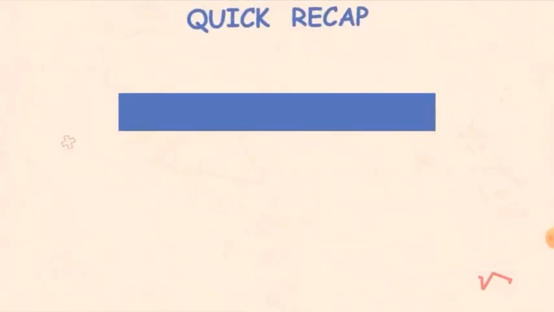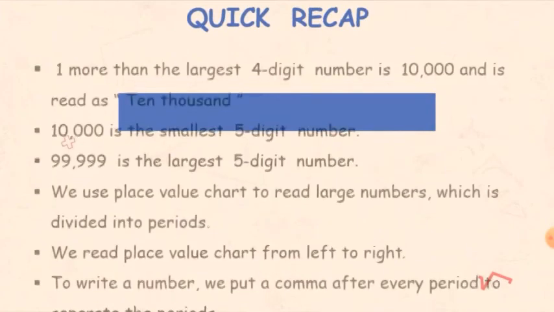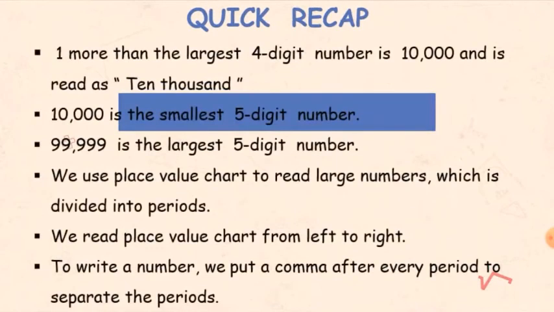Okay, so we have a quick recap of whatever we have studied till now. The very first thing which we read is the largest 4-digit number is 9,999, and when we add 1 to it, we get a 5-digit number which is 10,000, which is also the smallest 5-digit number.